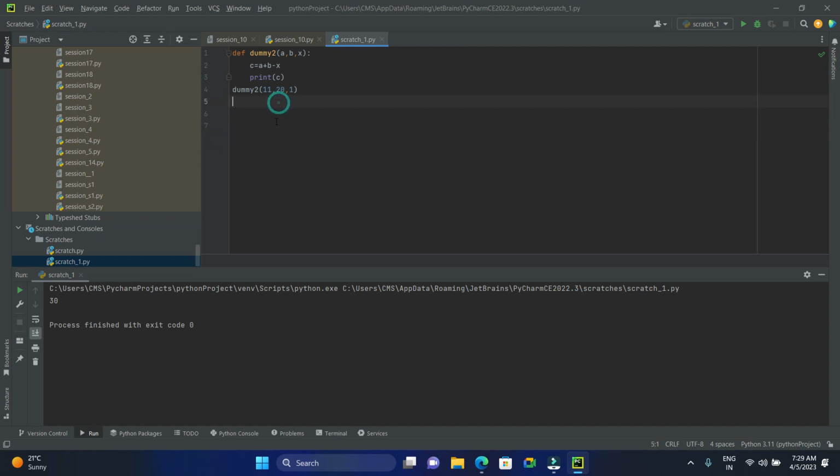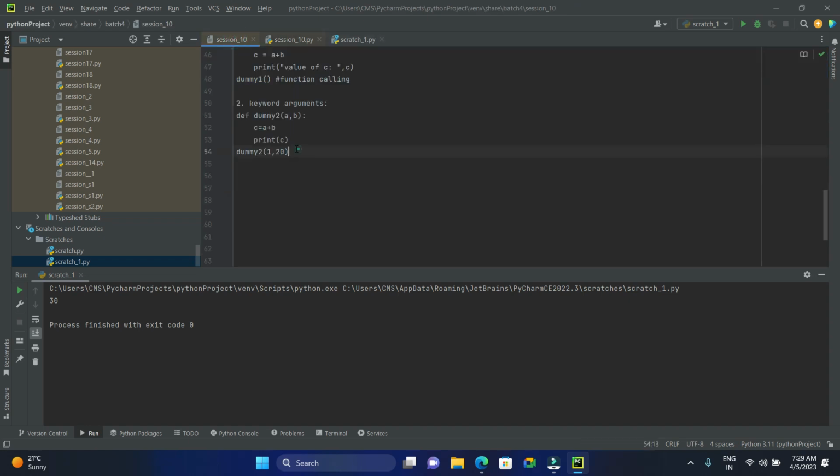Next one, required arguments. What is the third one? Required arguments. What are these required arguments? In general, the arguments given to a function while calling in a predefined positional sequence are required arguments, which means the mandatory thing.